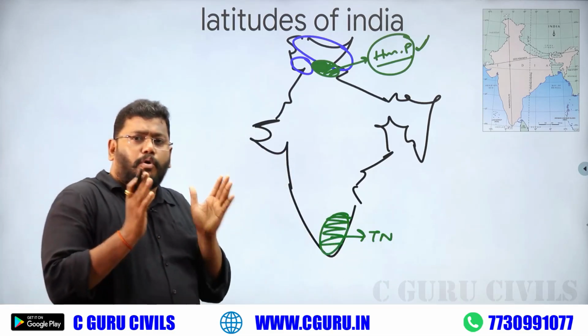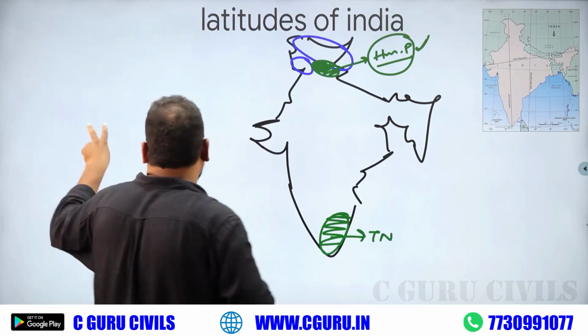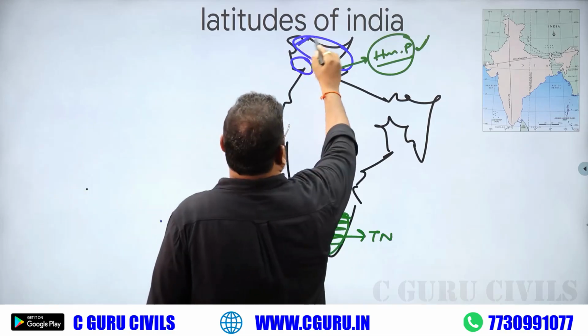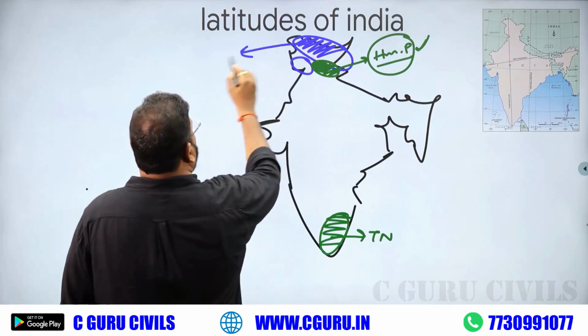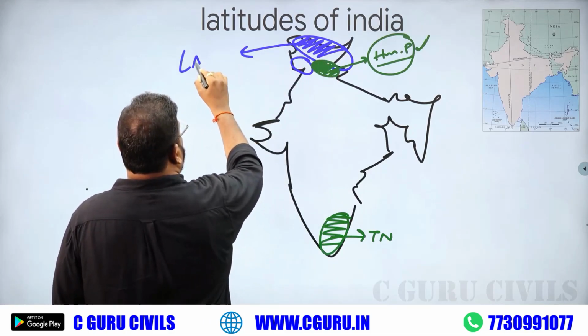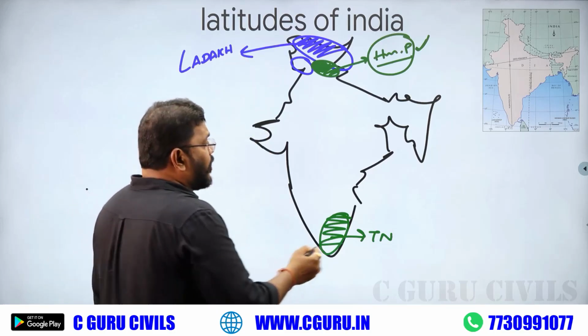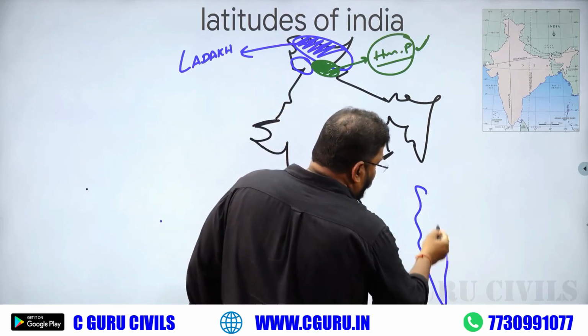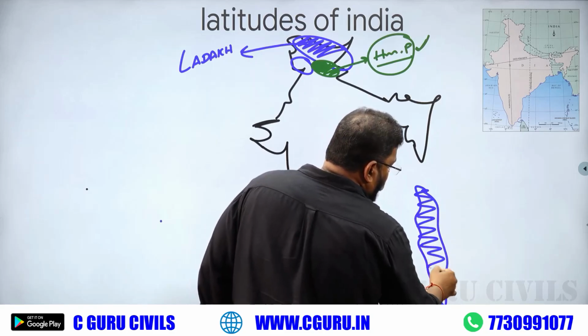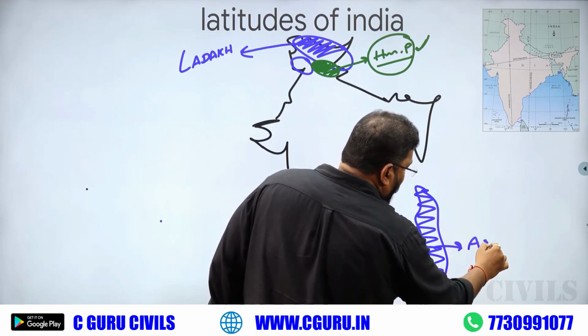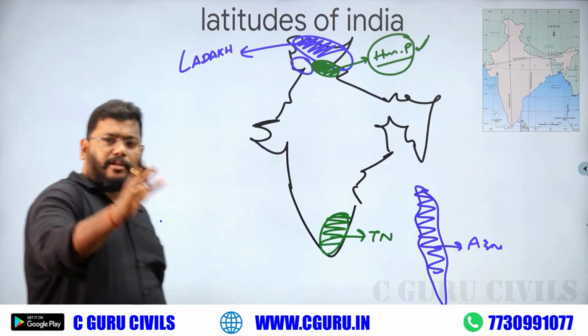Which is the northmost UT of our India? This one. What is this? Ladakh. Similarly, what is the most southern UT of our India? Andaman Nicobar Islands. Feel the difference.